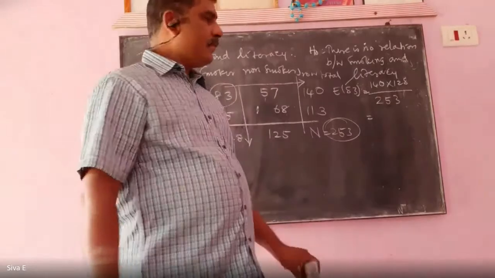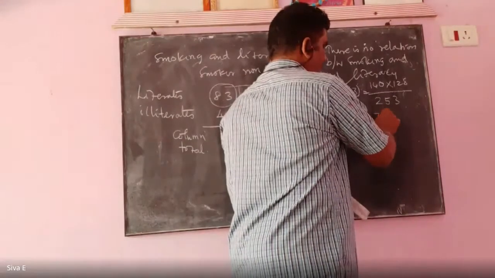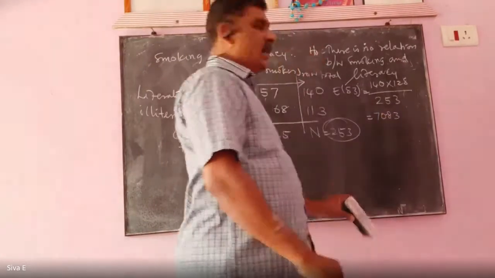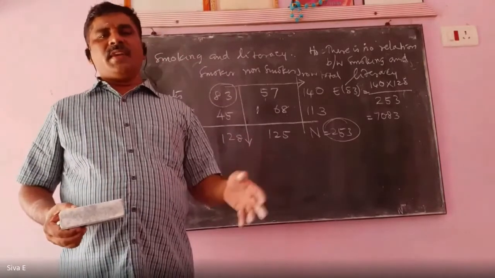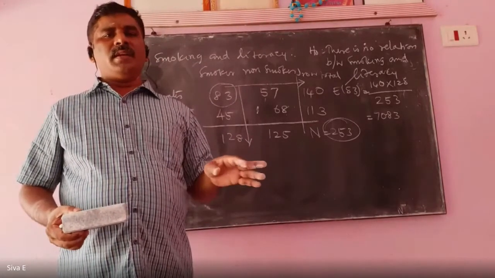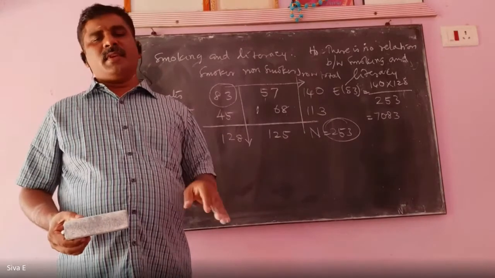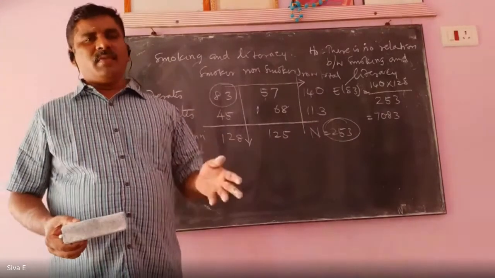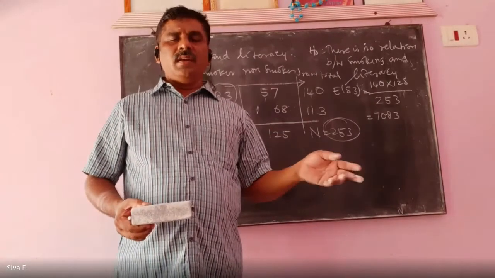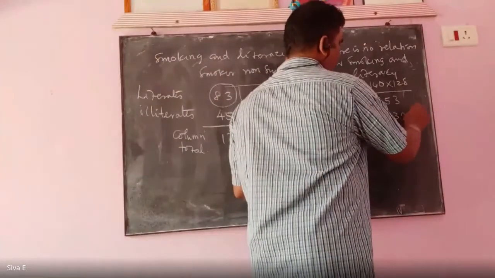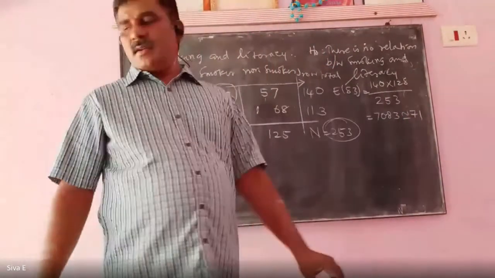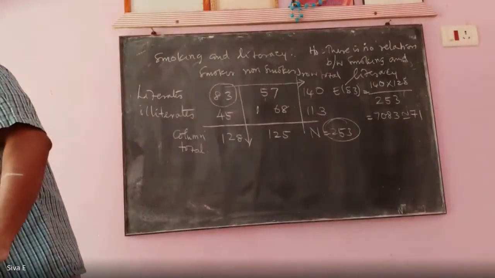70.83. Actually, it is the frequency. Frequency means number of times repeated, and that means it won't take the decimal value. Therefore, whenever you get it in decimal, please round it. So, approximately 71.